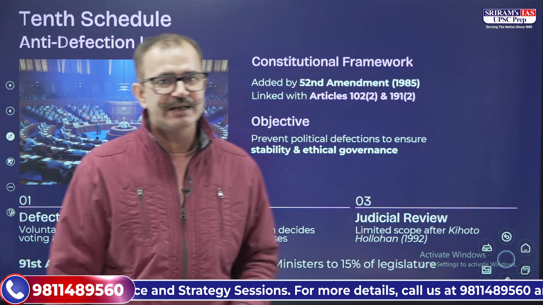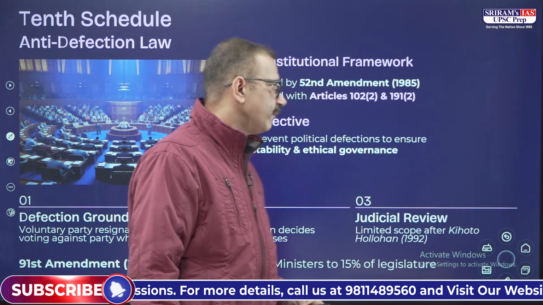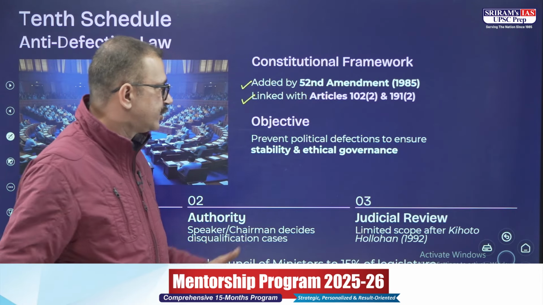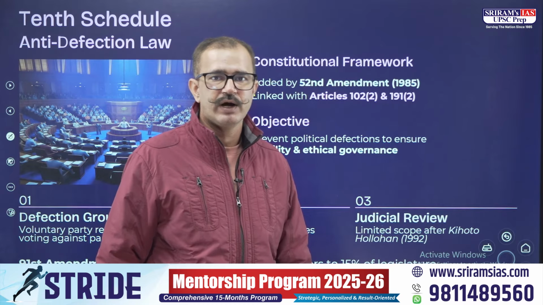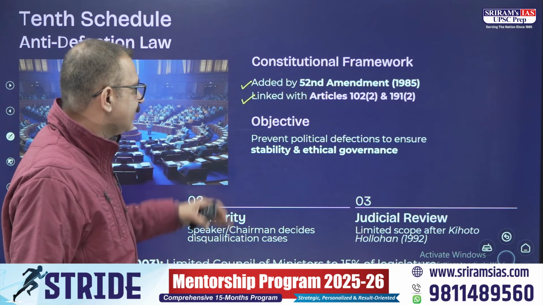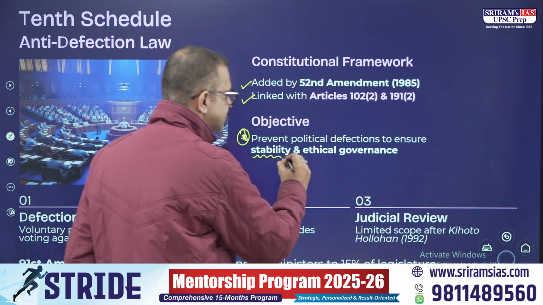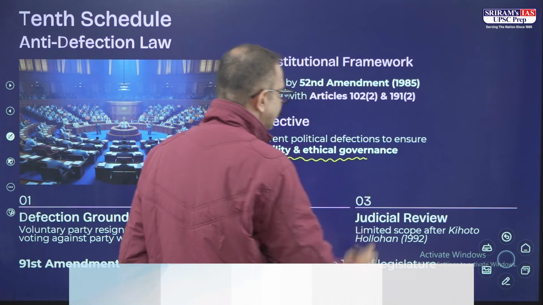The next schedule is the 10th Schedule that deals with anti-defection law. This was added by the 52nd Amendment Act and linked with Articles 102(2) and 191(2). The objective is to prevent political defection and to ensure stability and ethical governance in the system.